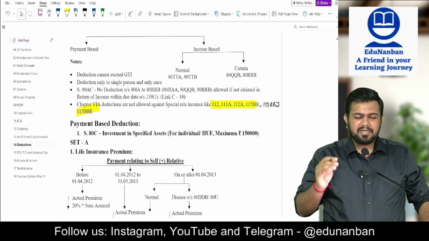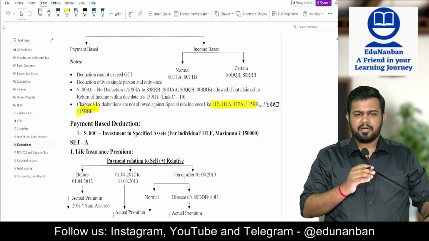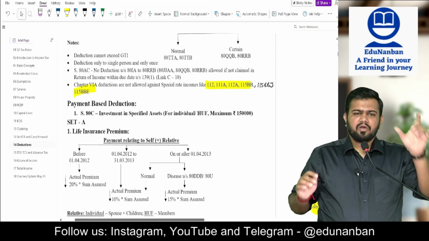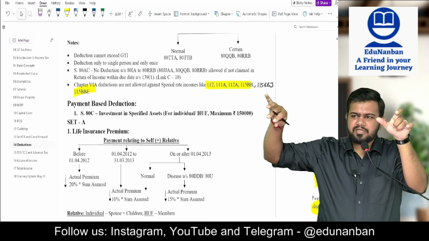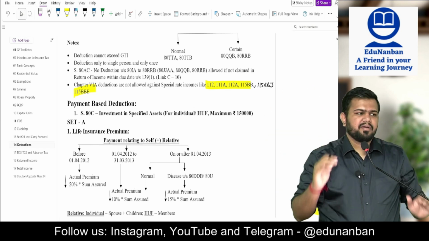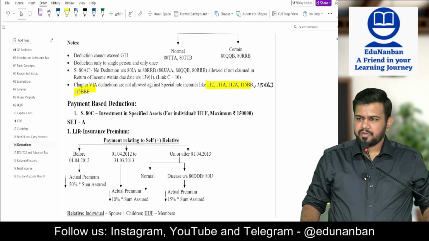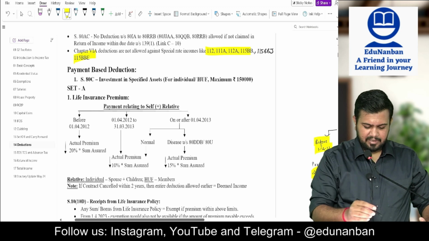Now, chapter 6A deduction is not allowed against a special rate of income, only allowed against a normal rate of income. So, it means what? Take the gross total income. From this, you remove the special rate of income. Whatever is remaining, that is the maximum limit for chapter 6A deduction. You get my point? Now, the first chapter 6A deduction is section 80C.